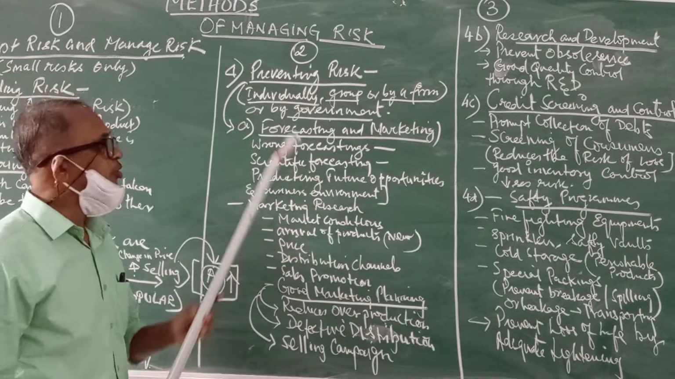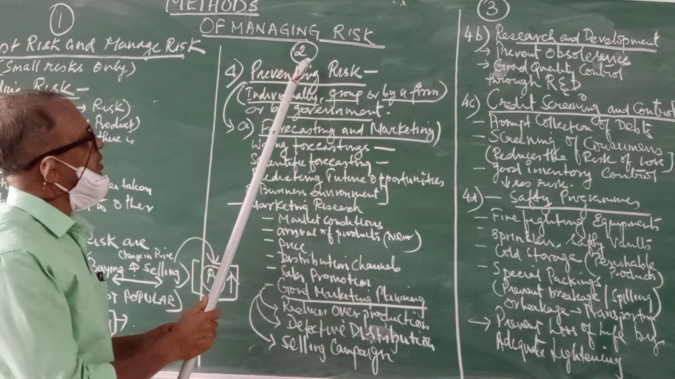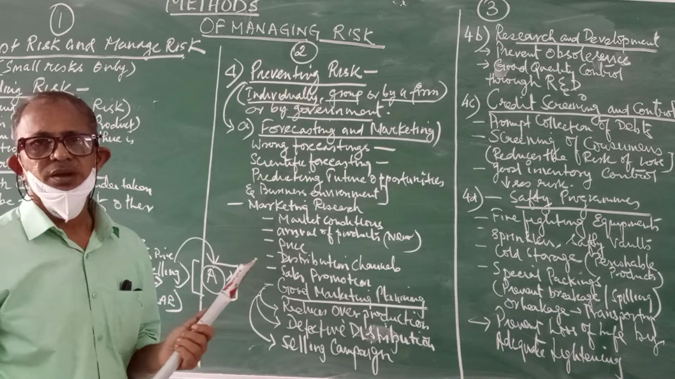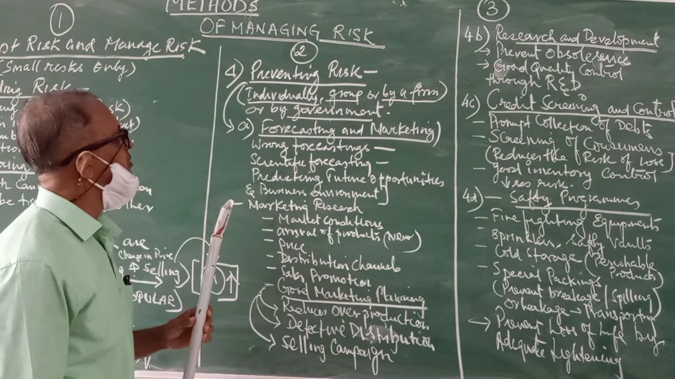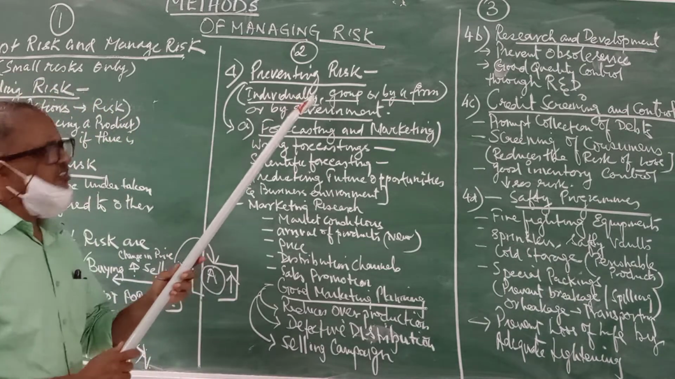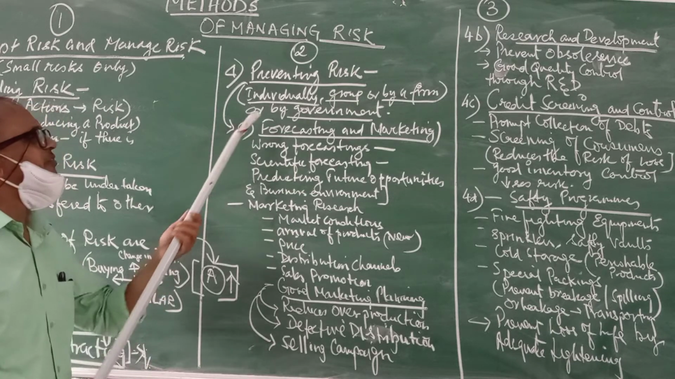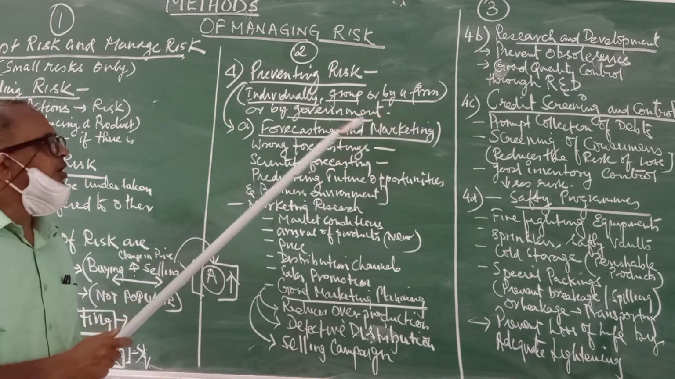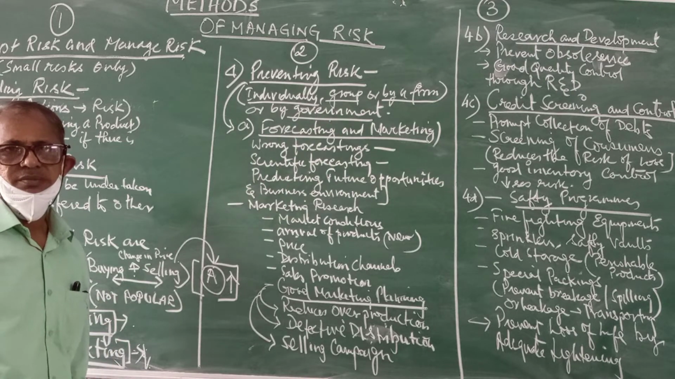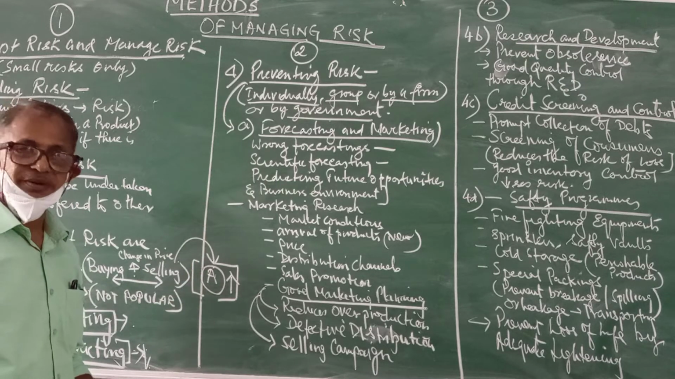Okay, now let me go to the second section of the topic. The second section of the topic is preventing risk. Now, how do I prevent risk? I as a business owner, how do I prevent risk? Okay. Now, risk can be prevented by whom? It can be prevented by anybody, in the form of an individual, in the form of a group, or by a firm, or by a government. So, all these bodies can manage risk, prevent risk.